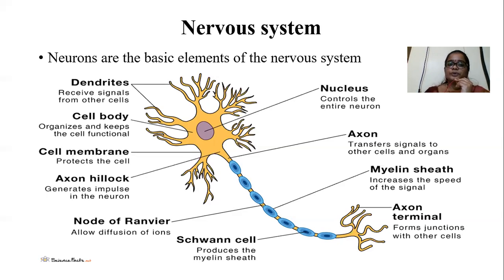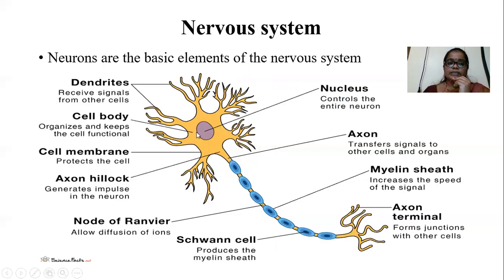The neuron consists of mainly three major parts: dendrites, cell body, and axon. This one is the cell body. The cell body consists of the nucleus, and the function of the nucleus is to control the entire neuron.